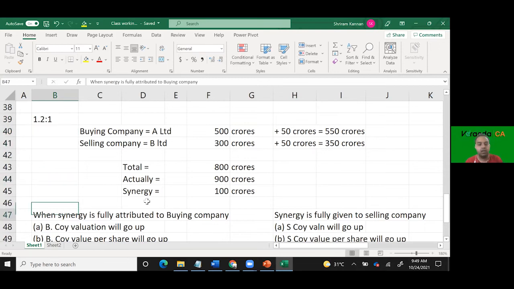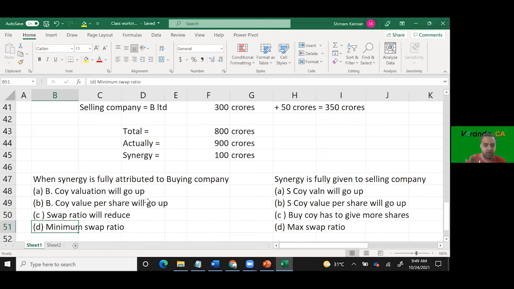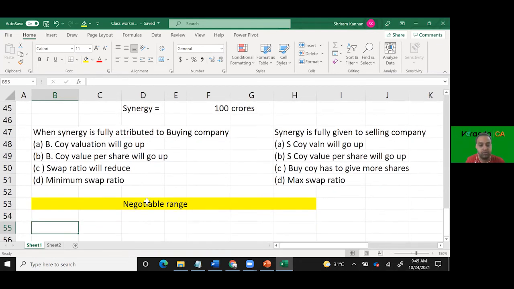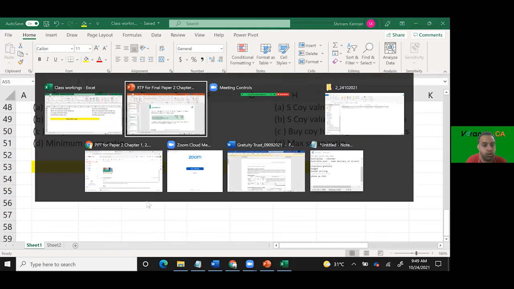Now, first, do we understand the concept of synergy here? Yes, sir. Do we understand to whom it belongs? Either it can be buying company or it can be selling company, or in some ratio it has to be split, correct? And then based on that, you find out the revised value and determine the swap ratio, which will end up in minimum swap or a maximum swap. Are we clear up to this? Then we'll go on to this question.